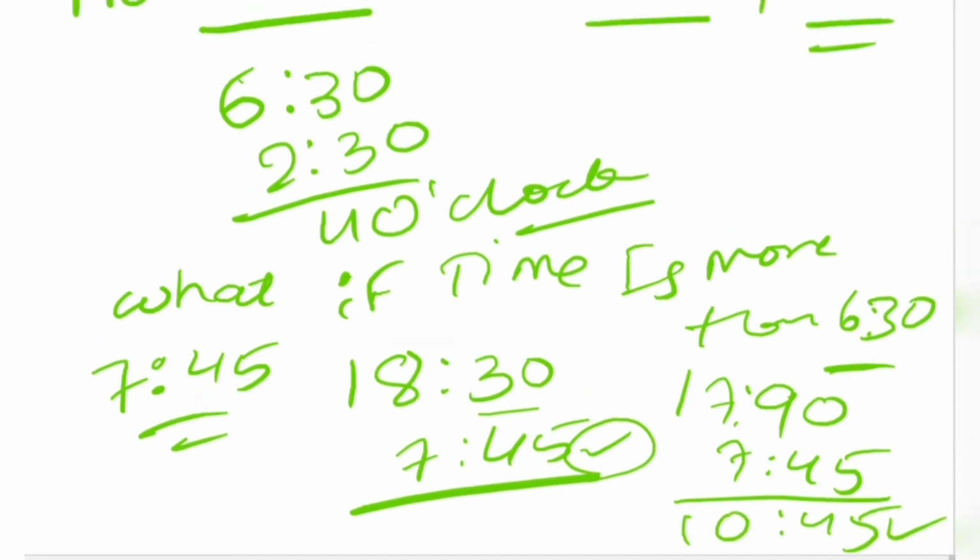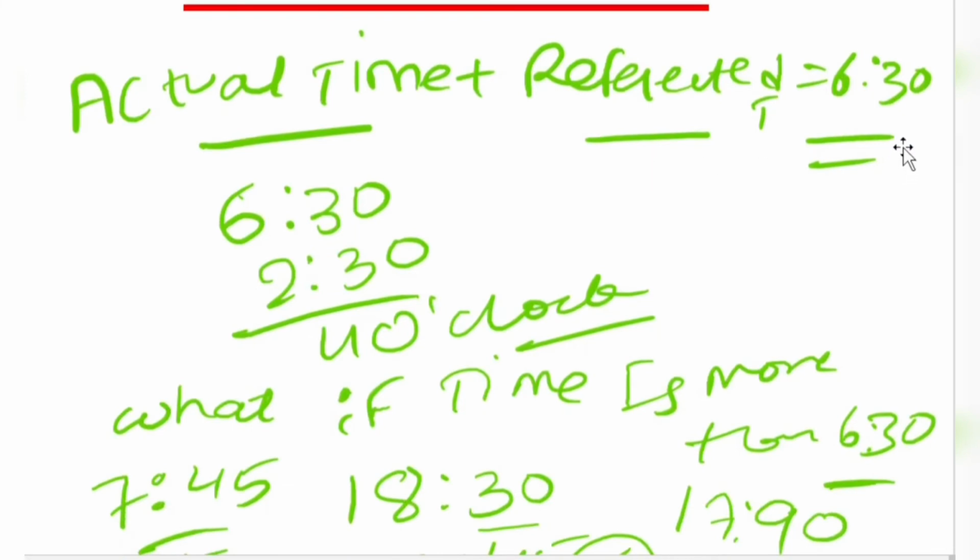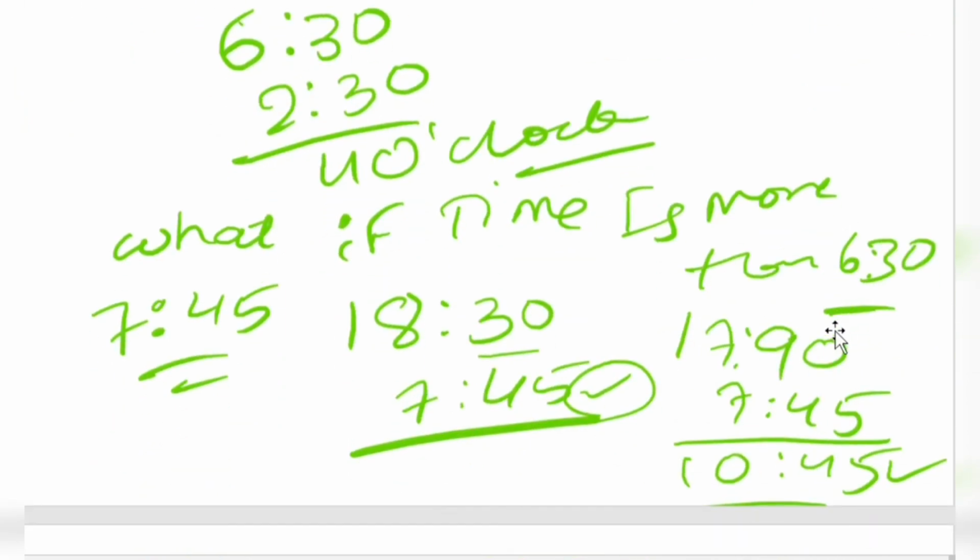When it comes to mirror image, we said that actual time plus reflected time is always 12. But in water image, we are saying that actual time plus reflected time is always 6:30. This is the major change between these two, so don't get confused at times. Make a note of it, it will be really useful for you.